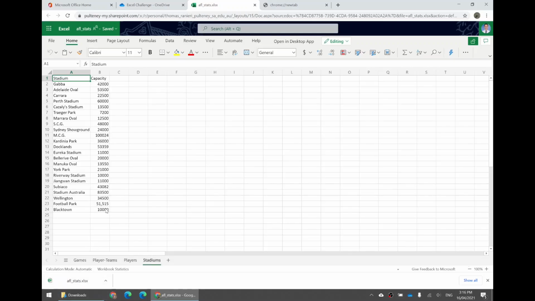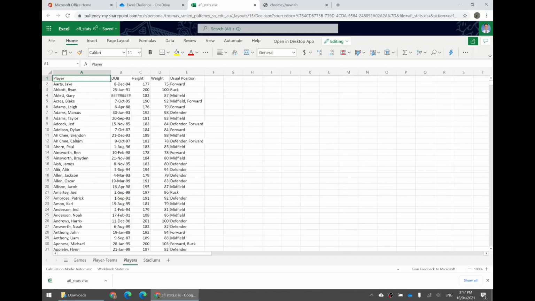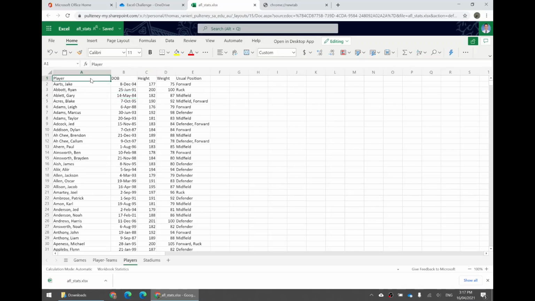Let's start looking at what data we have. We have raw data on each stadium that footy is held in Australia and also how many people fit in each stadium. We have a list of players. The header row here includes the player name, their date of birth, height in centimetres, weight in kilograms, the usual position that they play. You might notice that for Gary Ablett, it's just hashes for the date of birth. That's because the date of birth is so long that it doesn't fit. So if you see a whole bunch of hash symbols in a row, then you need to resize the column and make it bigger. There we go.